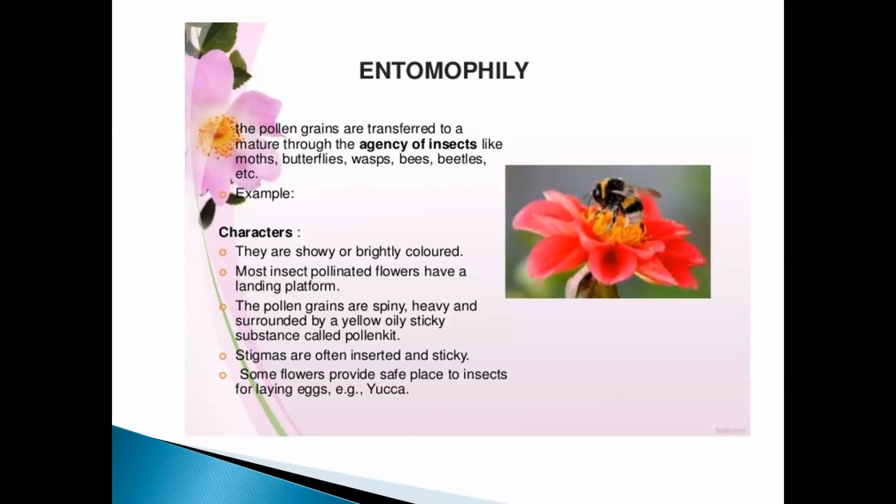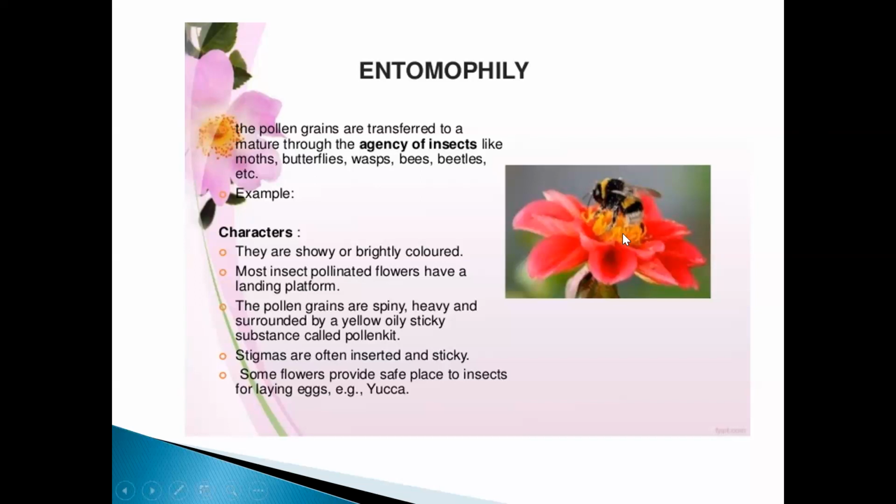Some flowers provide a safe place for insects for laying eggs. Example is yucca. Some flowers provide space for insects to lay eggs, a safe place where they can incubate and grow inside the flower.